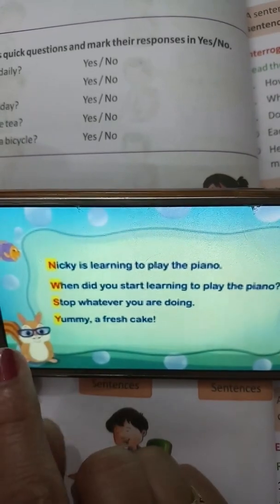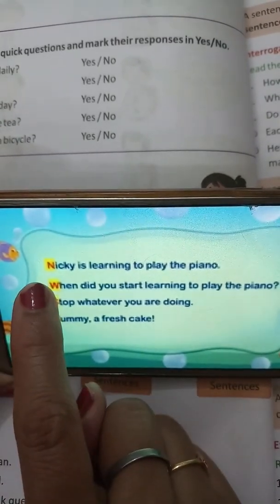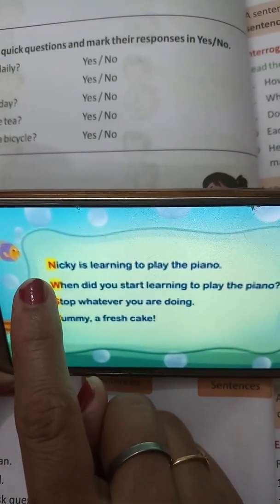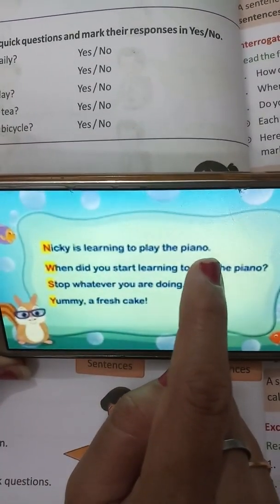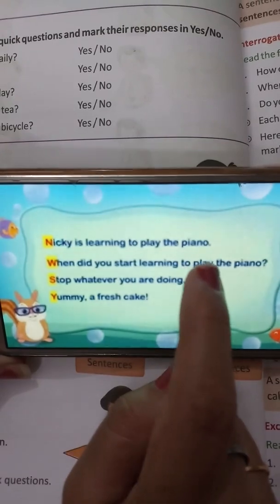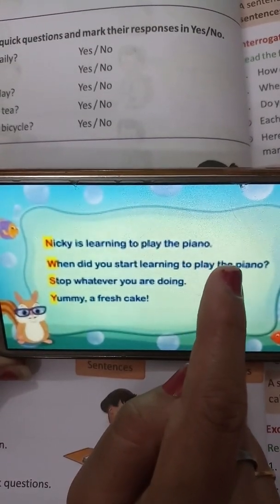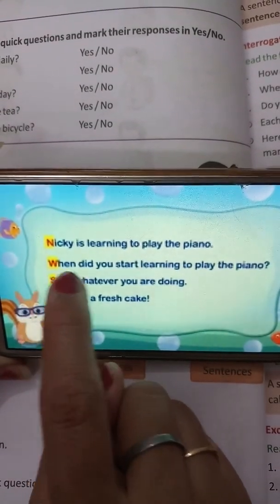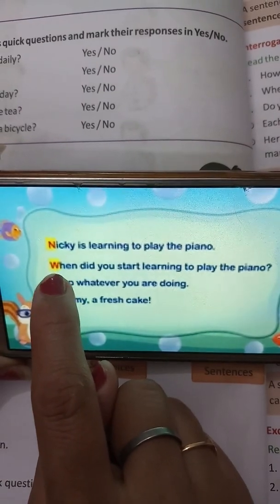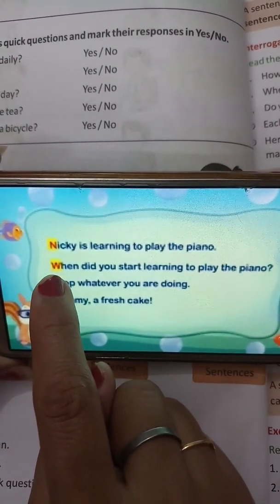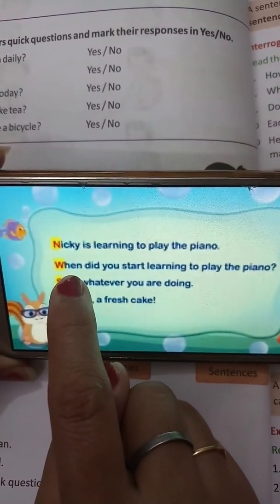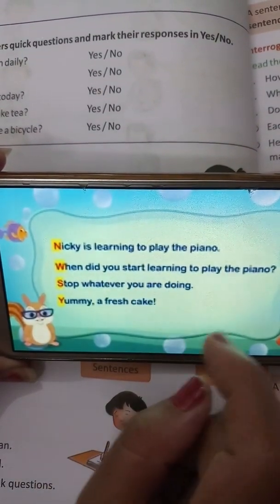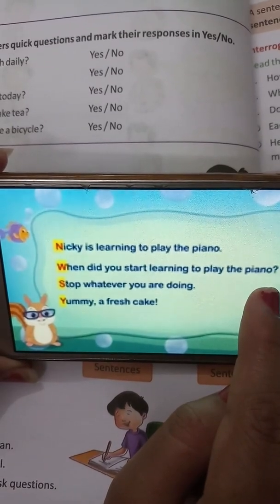Students, remember that a sentence always starts with a capital letter, and at the end of the sentence a full stop will come if the sentence is assertive or declarative. And if a sentence starts with a WH word or helping word, that sentence will be interrogative, and at the end of the interrogative sentence a question mark will come.